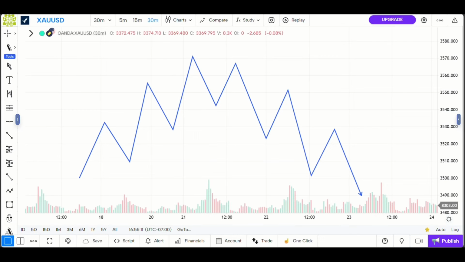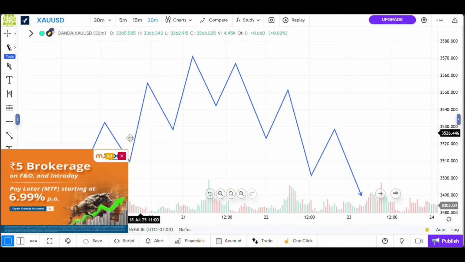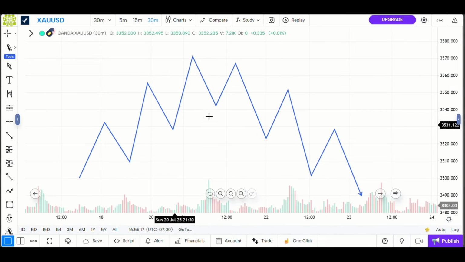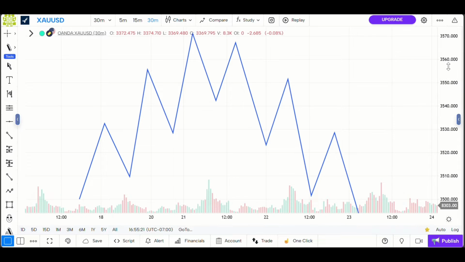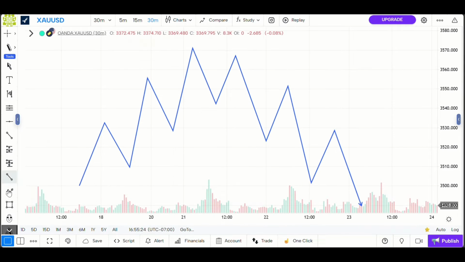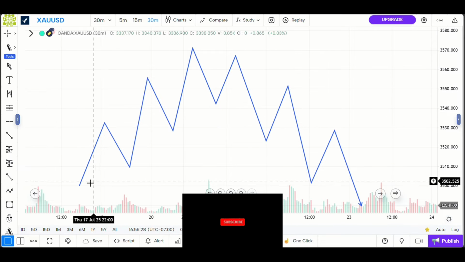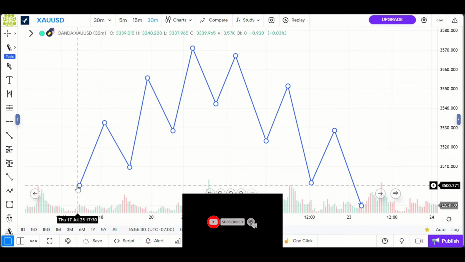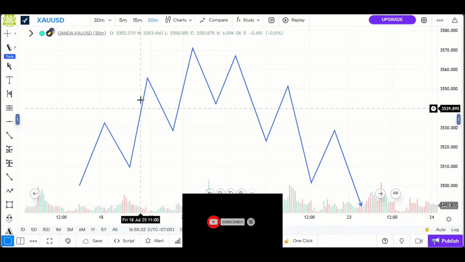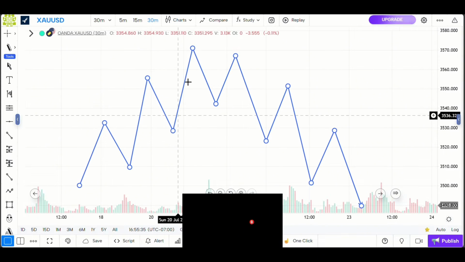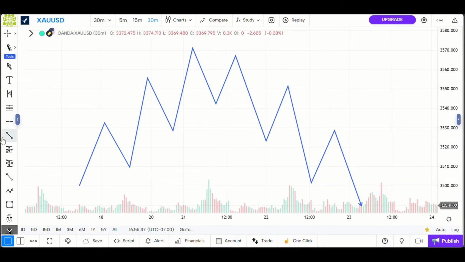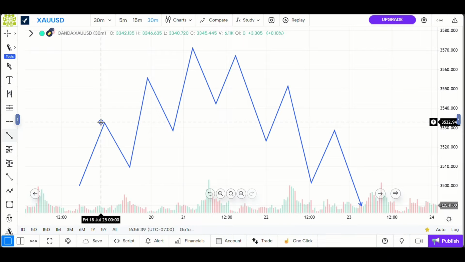So as I said earlier, a break of structure occurs when the market breaks a previous high in an uptrend or a low in a downtrend. As simple as that. Okay, so let me show you some real life examples with this line graph over here. You can see clearly here that we are in an uptrend: a high, a higher low, a higher high, a higher low, and a higher high here. Which makes these sides our break of structure.